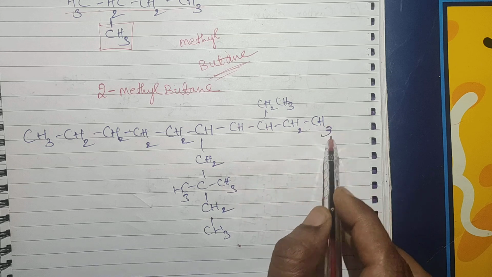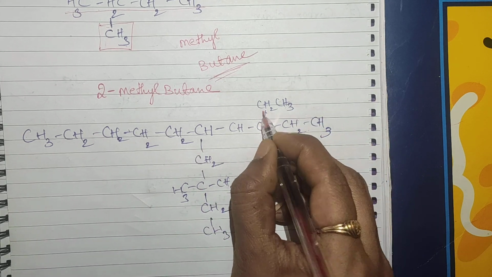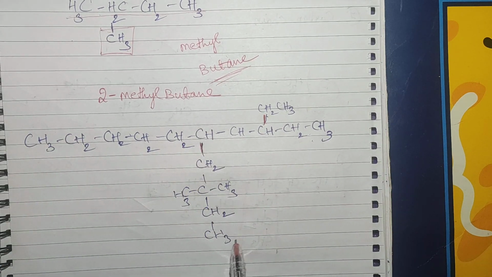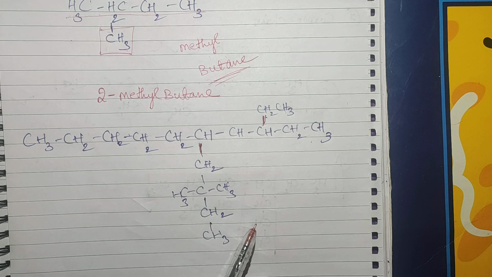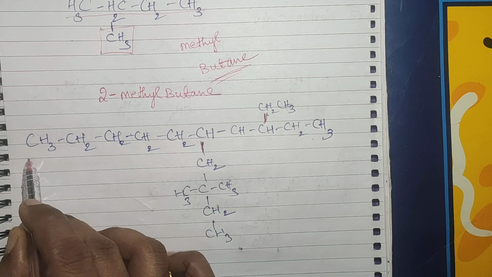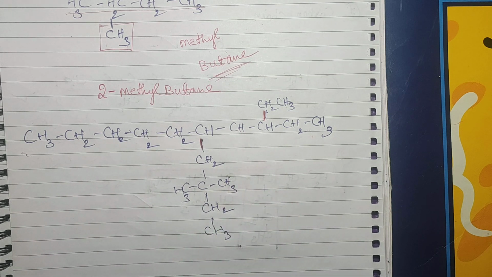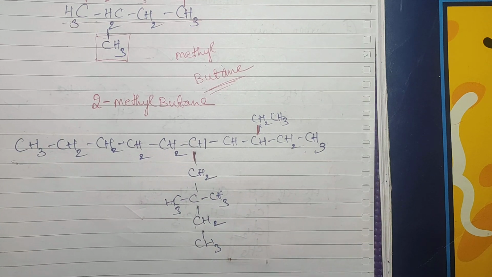If I choose this one, it contains two branches. If I am going to take this one, it will contain how many branches? See, if I am going to take this one, it contains 1 2 3 branches. So I am taking this one as a parent chain.